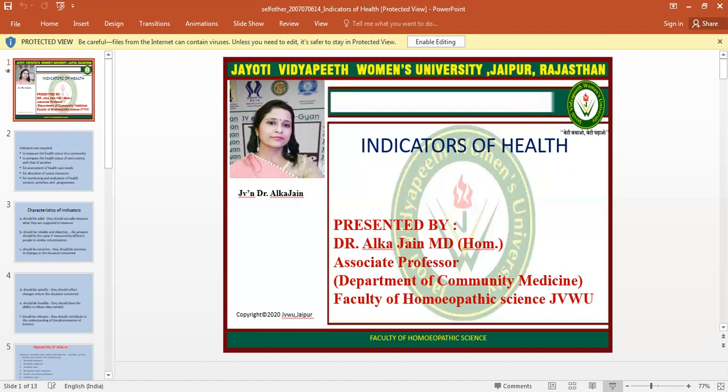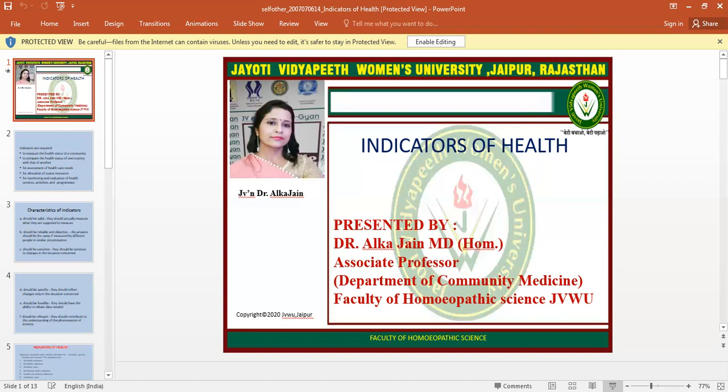The next one is expectation of life, the average number of years that will be lived. An increase in the expectation of life is regarded inferentially as an improvement in health status, and it can be considered a positive health indicator, and it is also considered a global health indicator.